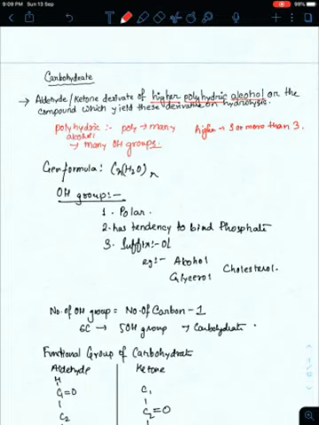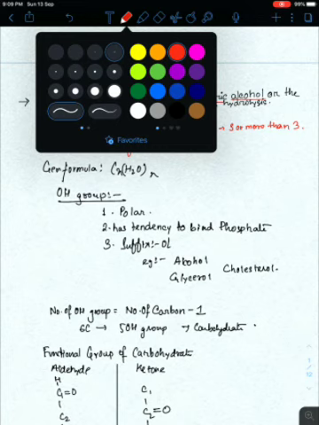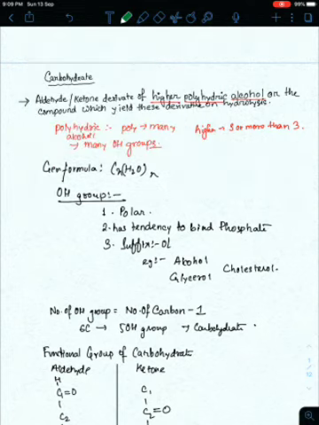If you review carbohydrate biochemically, what can we say? Carbohydrates are aldehyde or ketone derivatives of higher polyhydric alcohol, or compounds which yield these derivatives on hydrolysis. Point to be noted, it is an aldehyde or a ketone derivative, not both, of higher polyhydric alcohol, or the compound which yields this derivative on hydrolysis. So this is the basic definition.